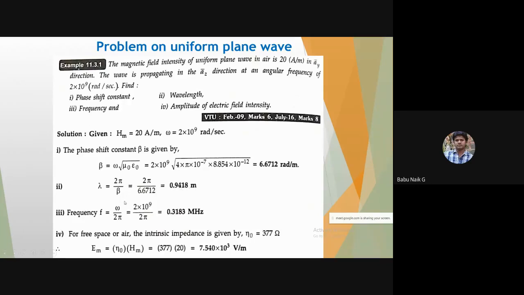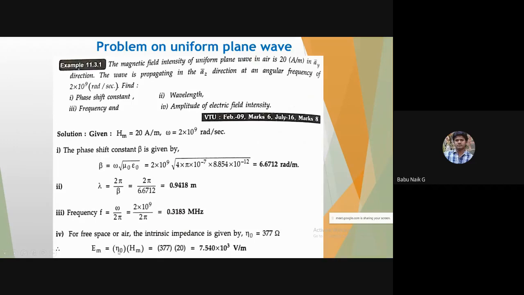After substituting, the wave travels 2 pi in one cycle, so the frequency is omega by 2 pi. That is 2 into 10 to the power of 9 by 2 pi, which gives the frequency 0.3183 megahertz. And after calculating the frequency, what will be the intrinsic impedance of this medium, which is free space? That intrinsic impedance we calculated, 377 ohm in free space.